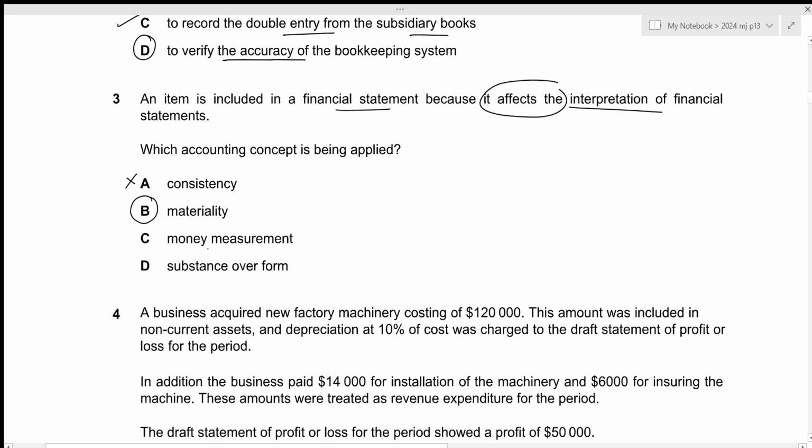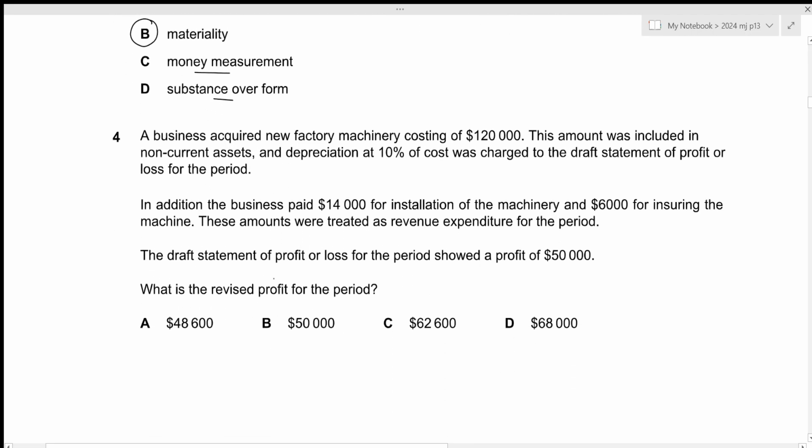Let's take a look at the remaining options as well. Money measurement concept just refers to the fact that we only need to record the monetary values within our financial statements. And the last one is substance over form, which only really applies to hire purchase, which is not what is being described in this case. So that is all for the third question. Let's move towards the fourth one.